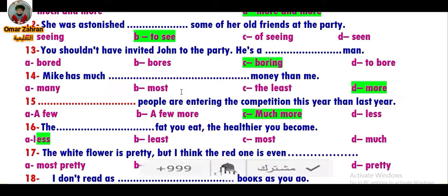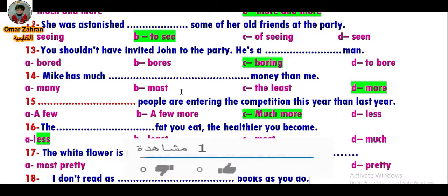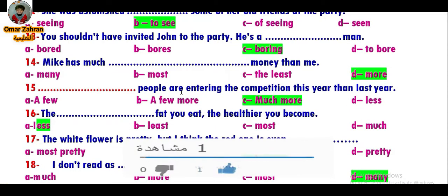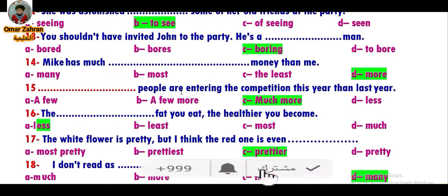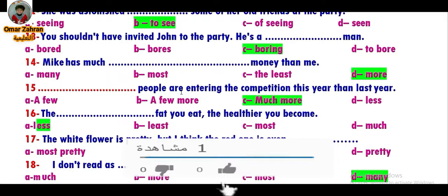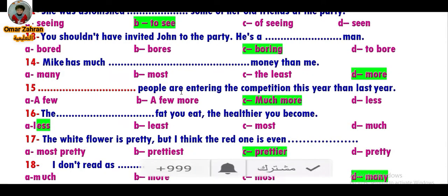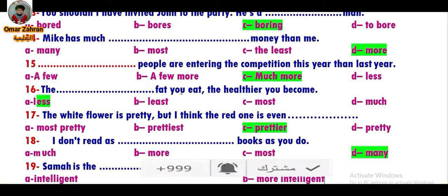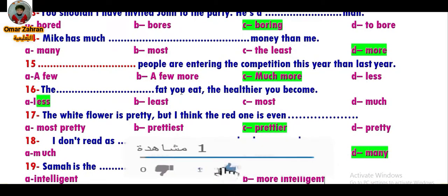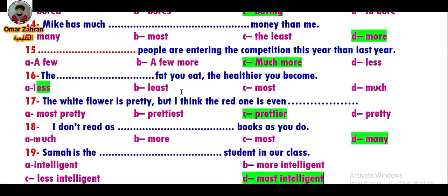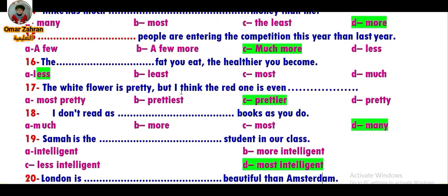Number 17, the white flower is pretty, but I think the red one is even prettier. Number 18, I don't read as many books. Here books is countable, so I use many books as you do. Number 19, Samah is the most intelligent student in our class.